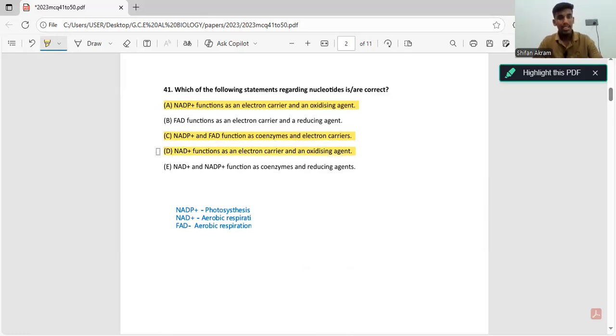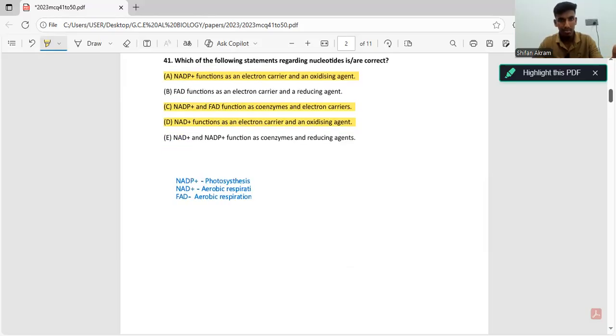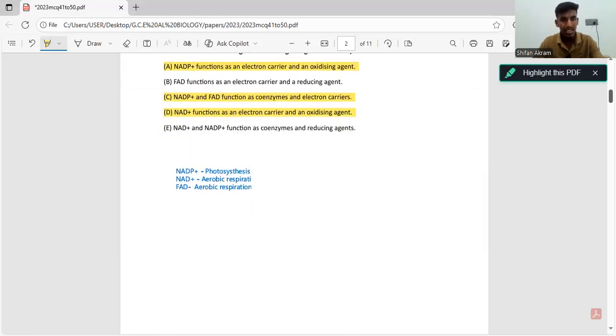Now, the final statement. They are saying NAD plus and NADP plus function as coenzymes and reducing agents. As I told earlier, NADP plus, NAD plus, FAD, these are all oxidizing agents because they accept electrons. That statement is wrong. Now let's go through the next statement, the 42nd question.